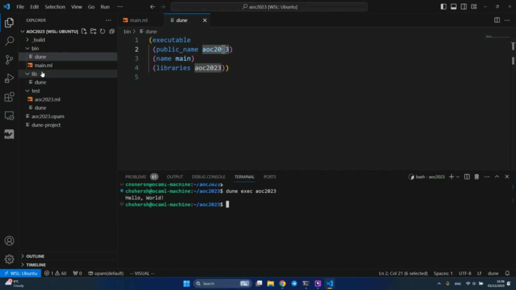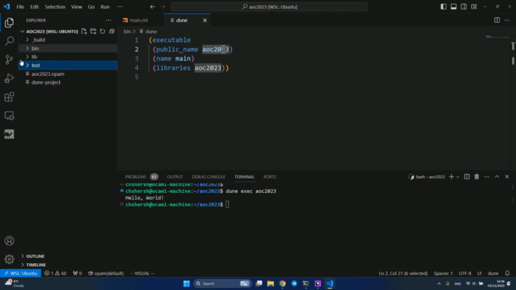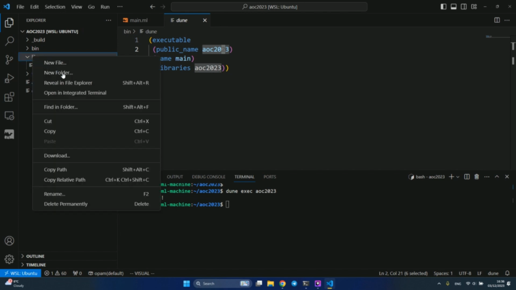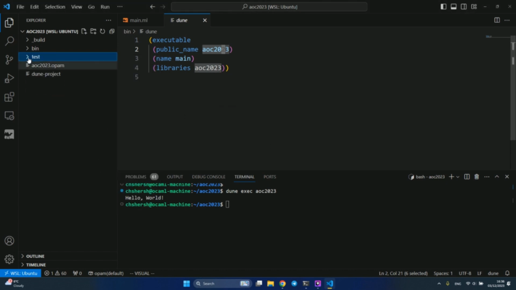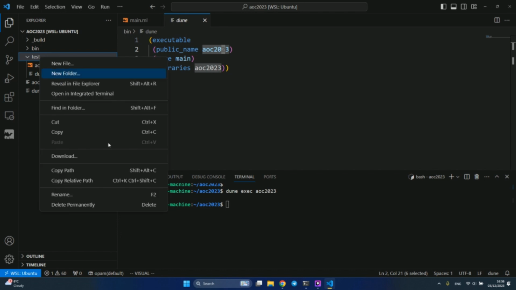So let's see, here we have directories lib, test, and bin. We don't need the library. I'm planning to have every single solution as a separate self-contained executable, so no library, just to have it self-complete code. So let's just remove the library and test. Who needs test? We are writing in OCaml. We are already way ahead of the entire industry. So let's remove test as well.